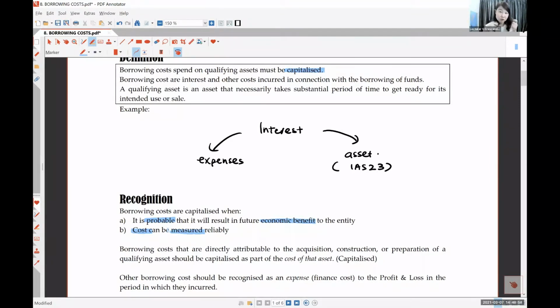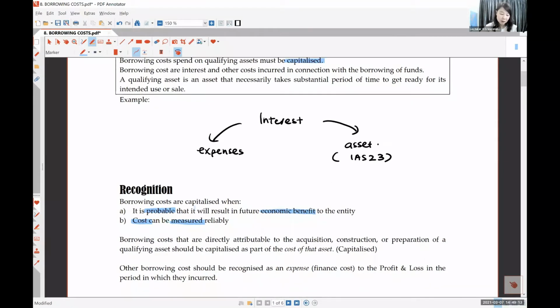But if you are not constructing, the interest doesn't go inside the building because you are not making the building. Are you okay? So only when you are constructing, the interest can go inside the building and become the cost of the building. That's why the recognition criteria will be the same as IAS 16, because it will be capitalized under IAS 16. So when can my interest become an asset? When it is under the construction period.